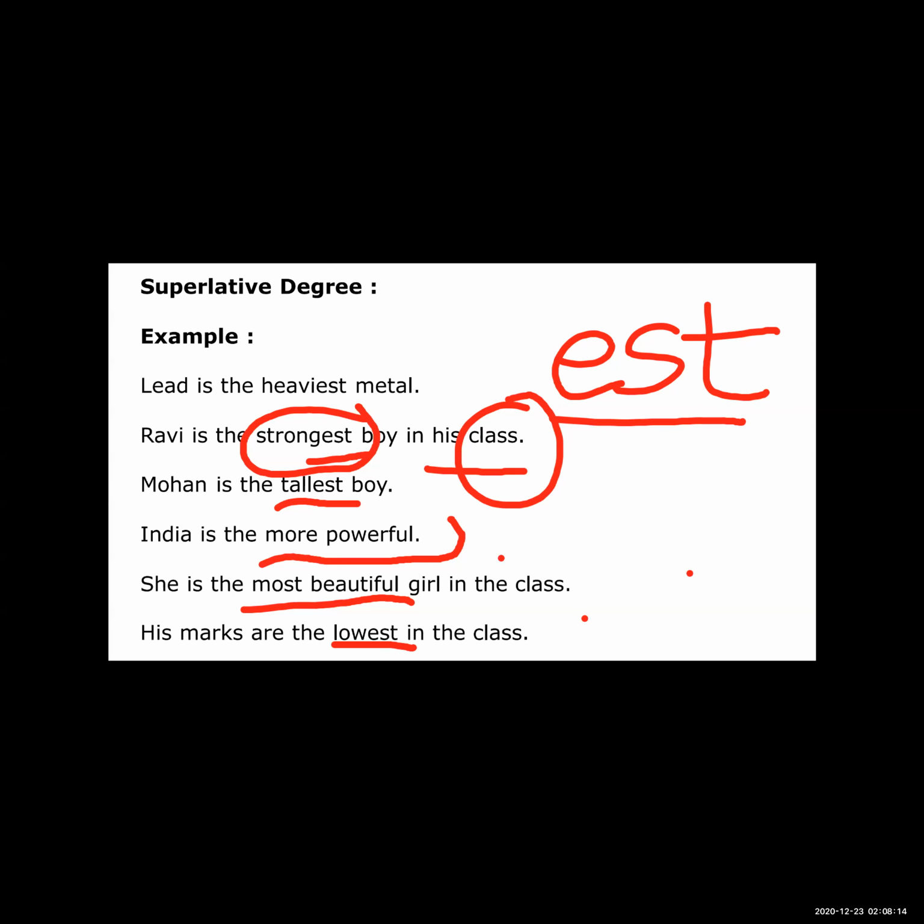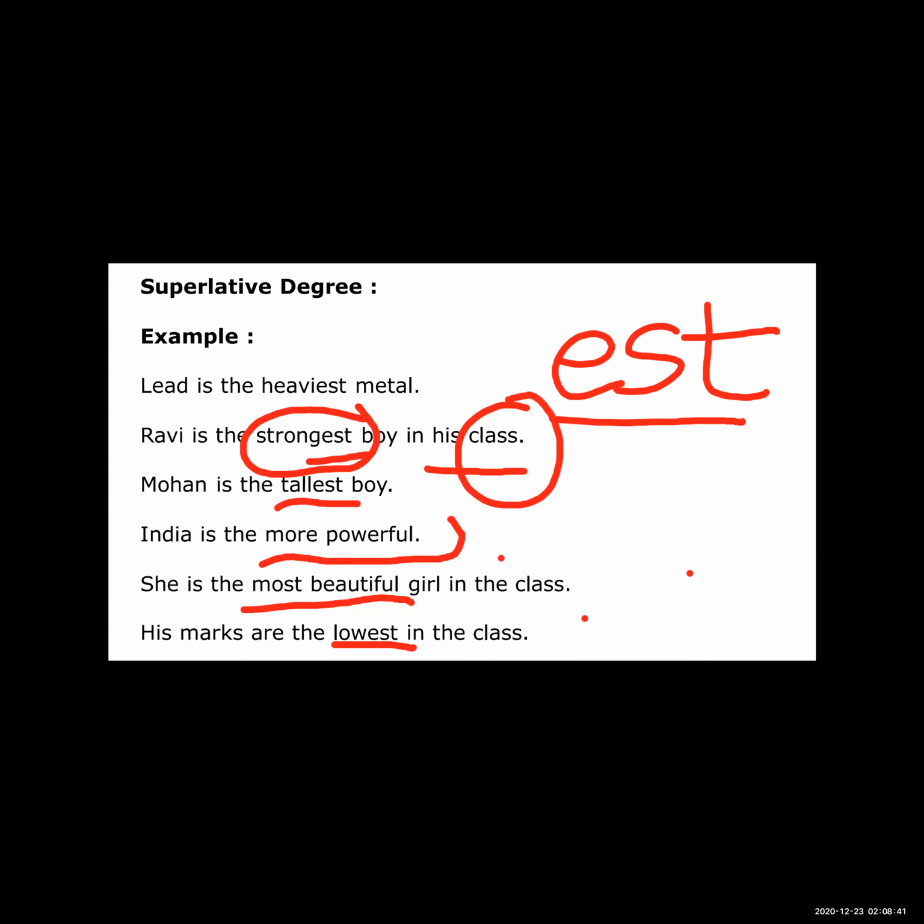Okay, so see students, in the positive degree what we have seen is that there is only one noun. Okay, means when we are talking about only one noun, when we compare one thing to the same thing, at that time we use the positive degree.